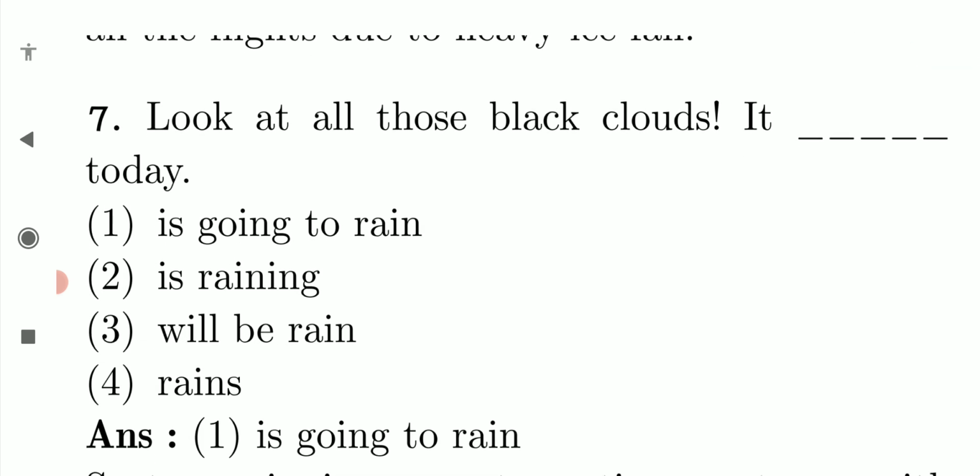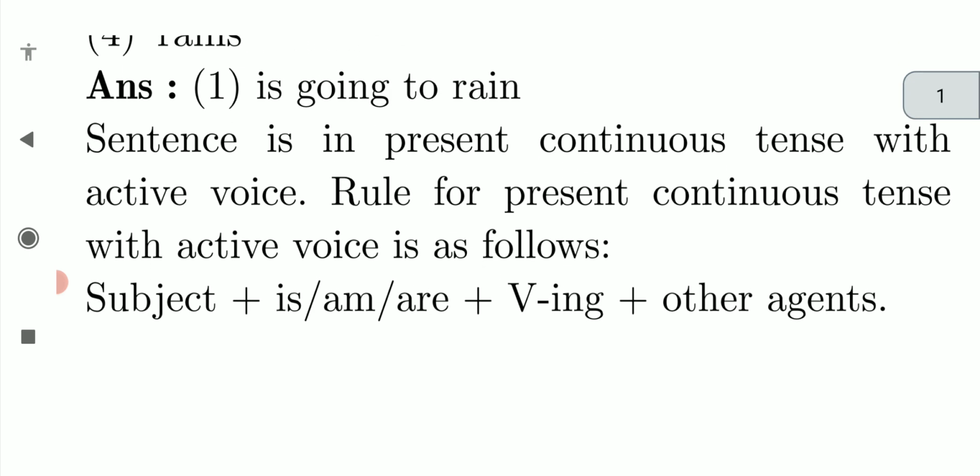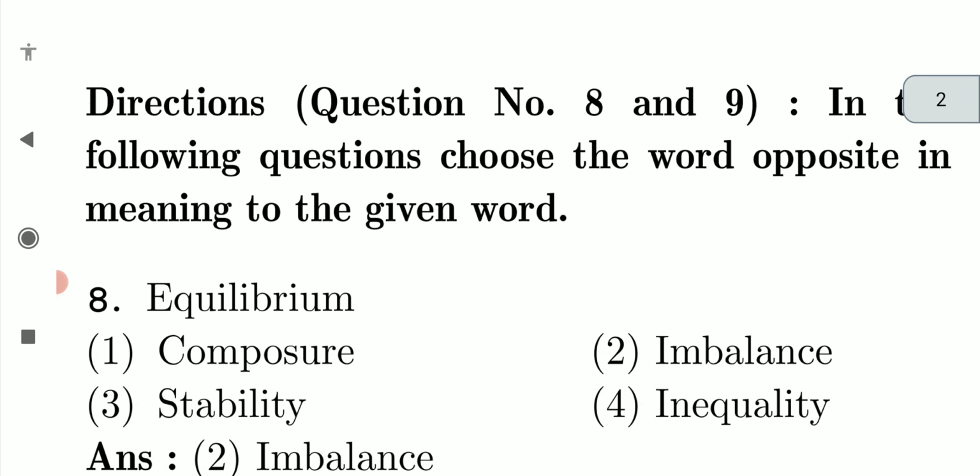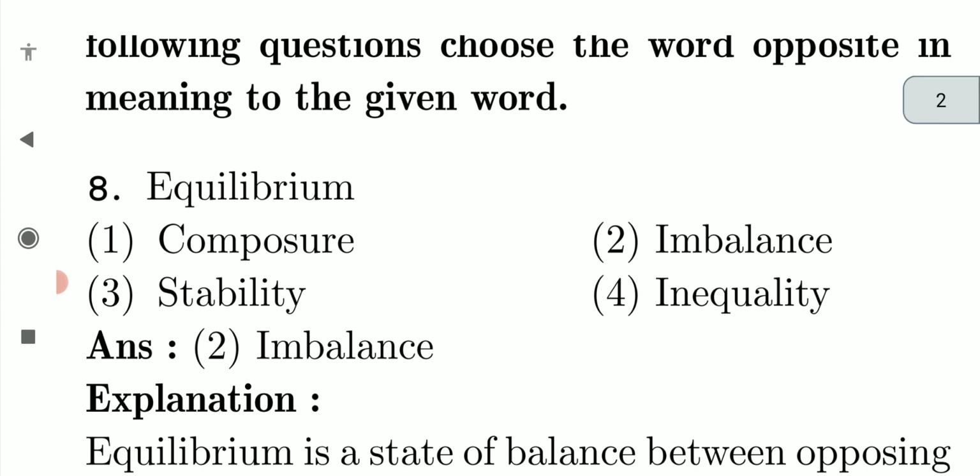Next one, look at all those black clouds. It dash today. It is going to rain today. That is easy, right? The sentence is in present continuous tense with active voice. The rule for present continuous tense with active voice is subject plus is or am or are plus verb-ing and other agents.